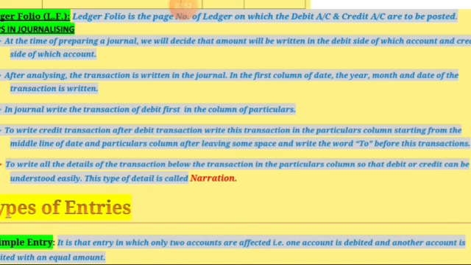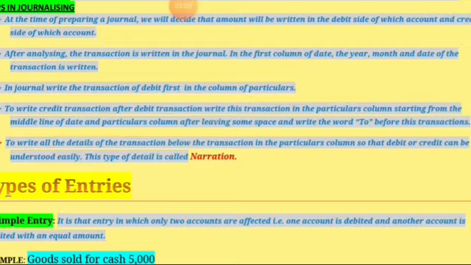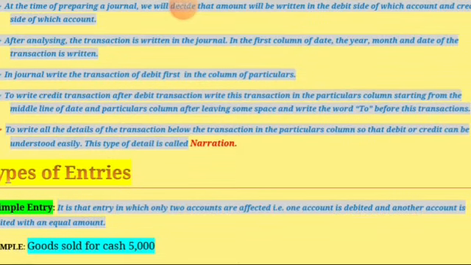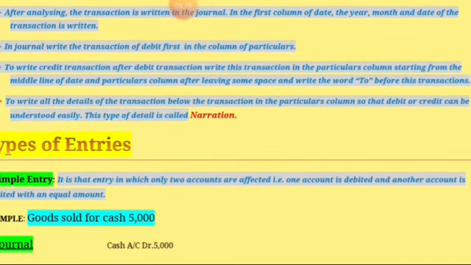Means at first we write debit and then we write credit, but before we write credit we must use 'To'. Then write all the details of the transaction below in the particulars column so that the debit and credit can be understood easily. This type of detail is called narration.